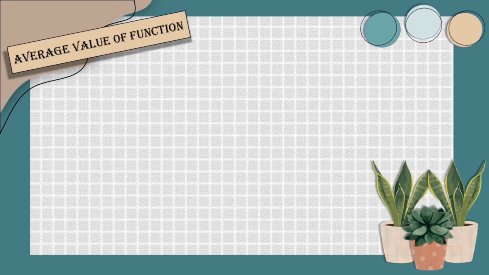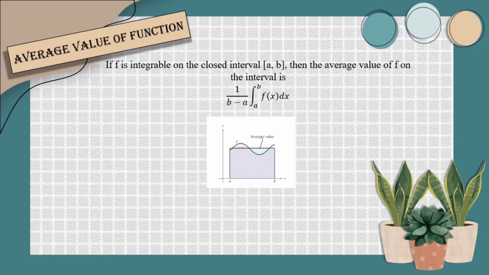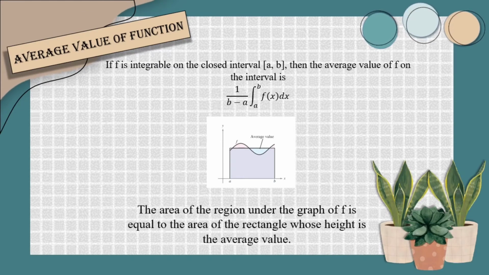Average value of function. If f is integrable on the closed interval [a, b], then the average value of f on the interval is 1 over b minus a times the integral from a to b of f(x) dx. This is the graph of average value. The area of the region under the graph of f is equal to the area of the rectangle whose height is the average value.